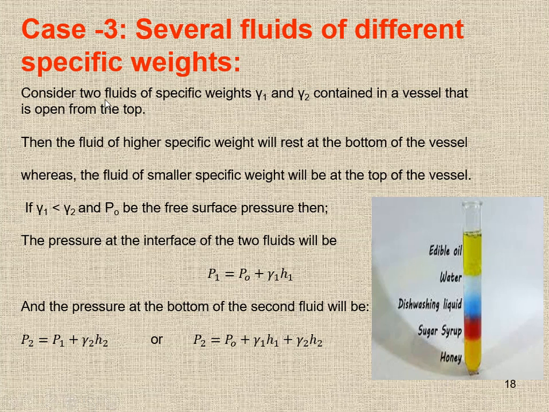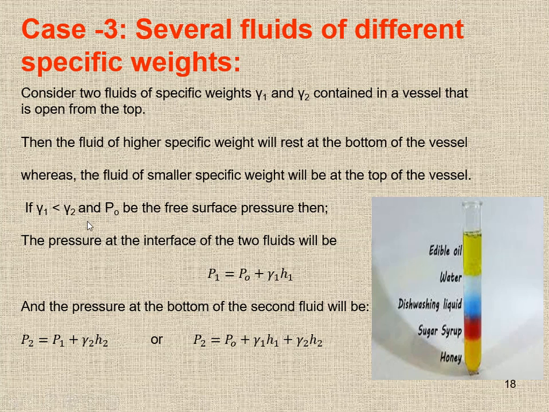So consider fluids of specific weight gamma 1, gamma 2, gamma 3 and so on. Consider two fluids, gamma 1 and gamma 2, contained in a vessel that is open from the top, so atmospheric pressure acts on the top. The fluid of higher specific weight will rest at the bottom of the vessel. If the fluid is heavier, it will go down; if the fluid is lighter, it will come up. The smaller specific weight will be at the top of the vessel.